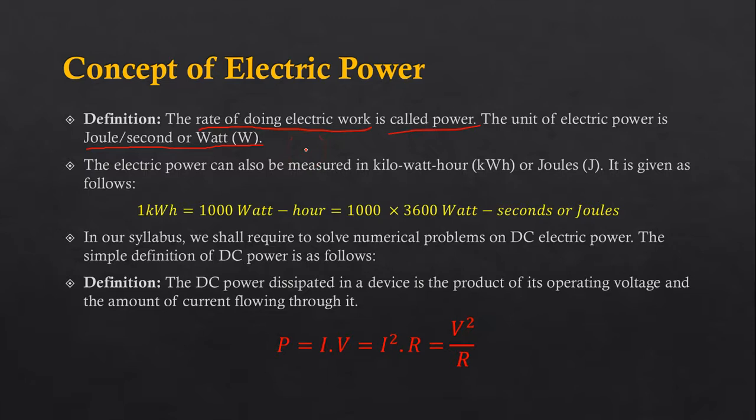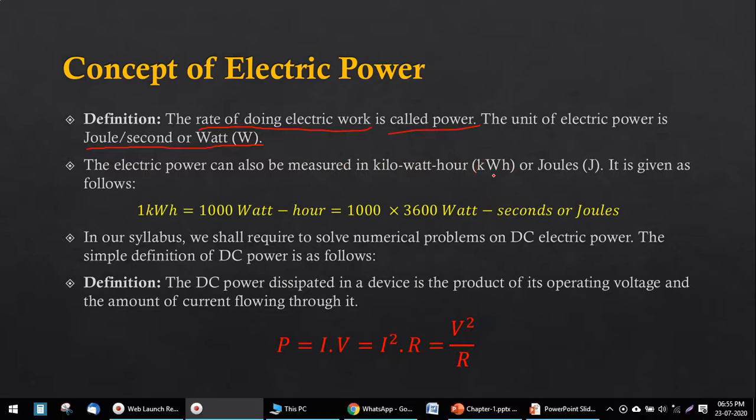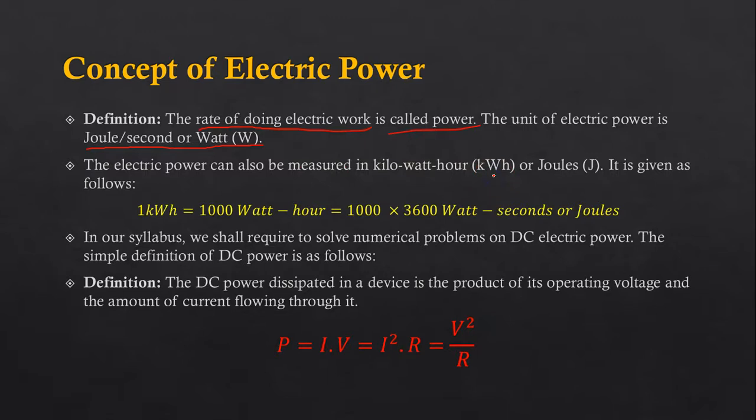The electric power can also be measured in kilowatt hour, meaning the domestic or industrial billing meter which is installed at our home or in industry to measure the amount of electric power consumed by a consumer from an electricity board. So that is called kilowatt hour, or simply in joules.